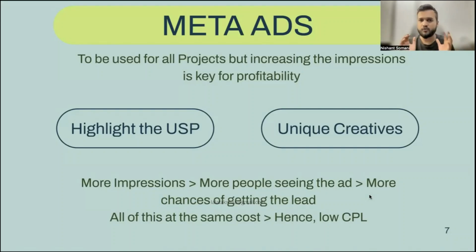So that is how you decide how to run profitable Meta ads. Again, if the developer is not offering you appealing or good-looking creatives, what do you do? You create your own creatives. Create a video, create an image. Obviously, we'll talk about what all you can create, but create them. Never run Meta ads with creatives that are not good enough. If they are not good enough, they will never get you the kind of business that you want. I hope that's clear. And that is how you understand how to make Meta ads profitable and when to use them.